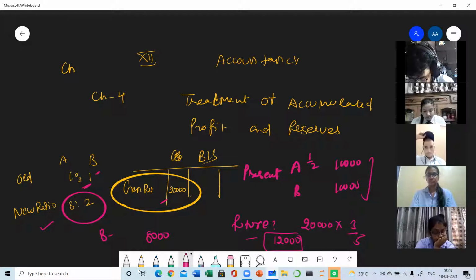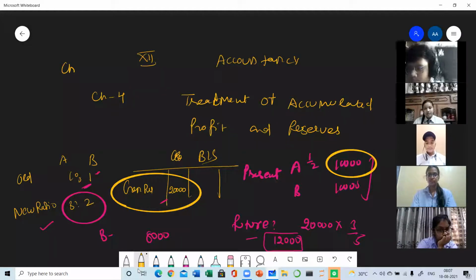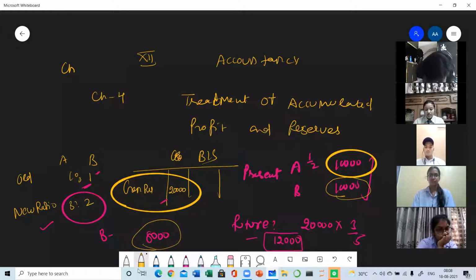So now you can see that if the partners are distributing the general reserve right now at the time of change in profit sharing ratio, then A is getting 10,000 and in future A will be getting 12,000. So in future A will be the gainer for rupees 2,000. And what about B? Right now, B is getting 10,000 and in future, he will be getting 8,000.